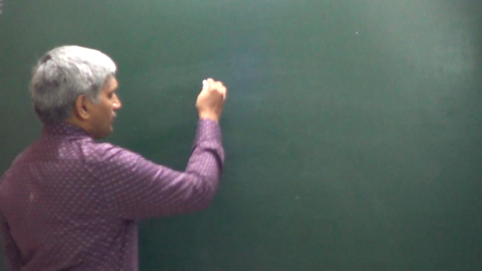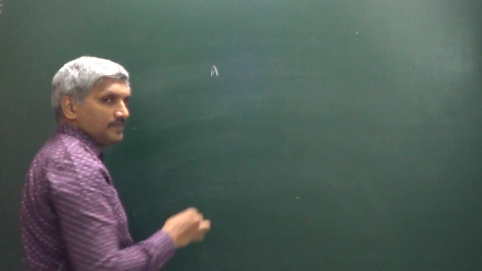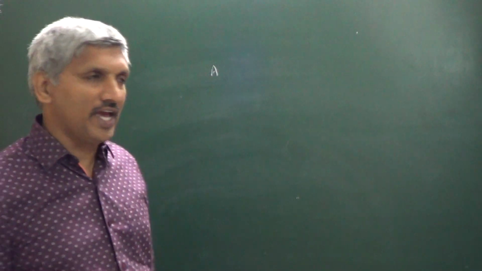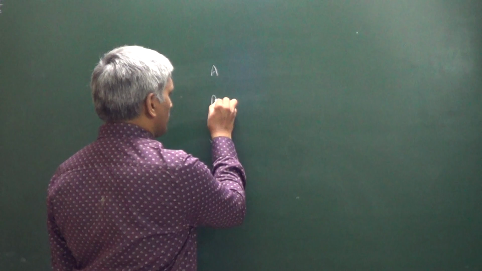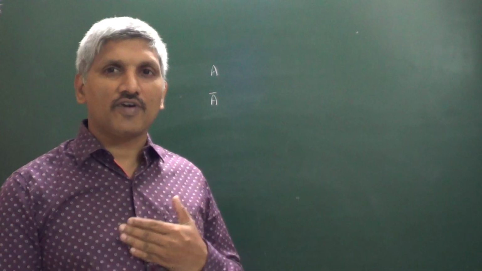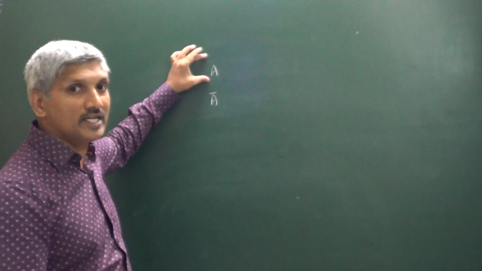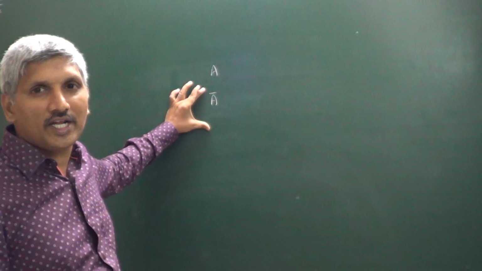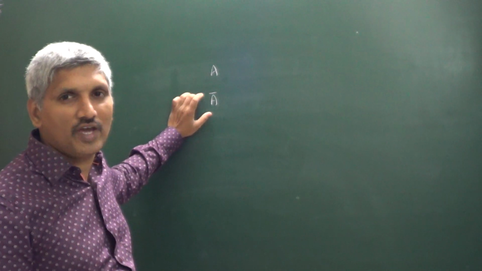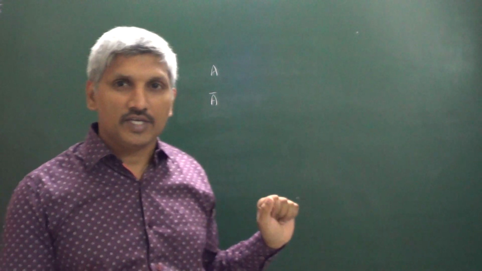Next one: A is an event, right? Not occurrence of an event A is denoted by A bar, which we call the complement of an event. If A is the occurrence of an event, then not occurrence of A, or complement of A, is denoted by A bar.